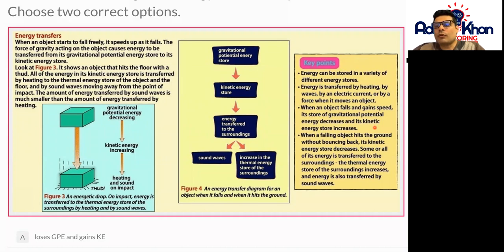When a falling object hits the ground without bouncing back, its kinetic energy store decreases. Some or all of its energy is transferred to the surroundings. The thermal energy store of the surroundings increases, and energy is also transferred by sound waves.